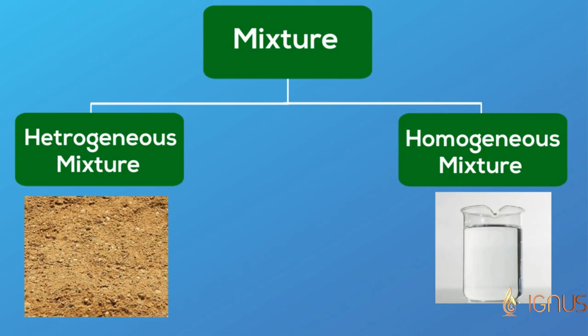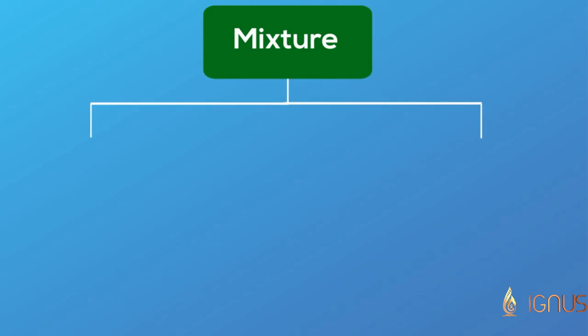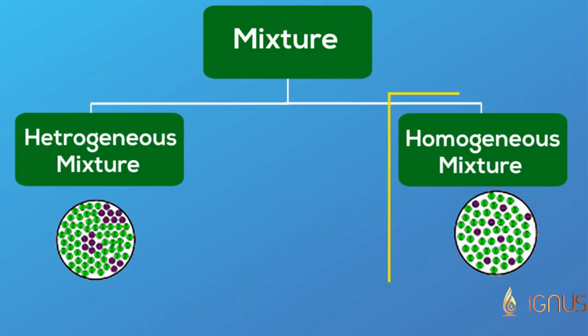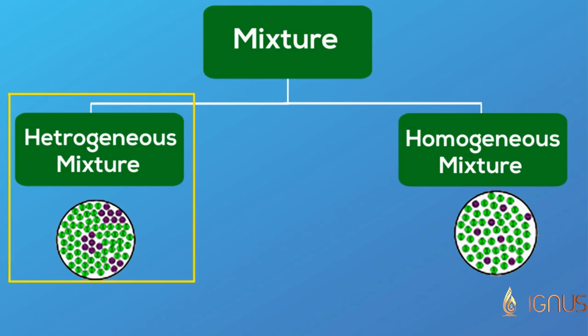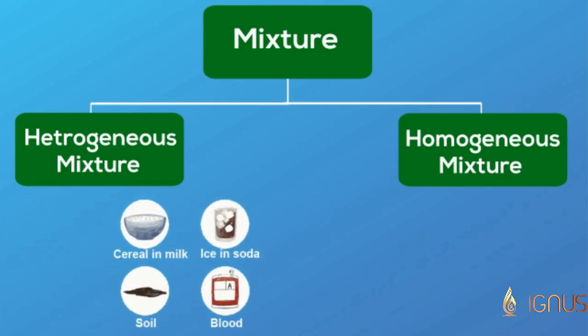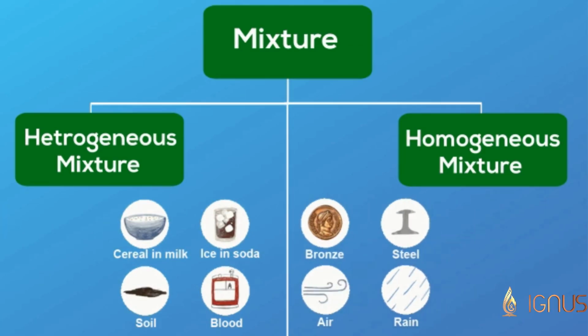Soil is a heterogeneous mixture where the composition of particles is non-uniform and one can easily differentiate them. Salt solution is a homogeneous mixture where different types of particles are uniformly distributed. Cereal in milk, ice in soda, blood, soil are examples of heterogeneous mixtures. And bronze, steel, air, rain are examples of homogeneous mixtures.